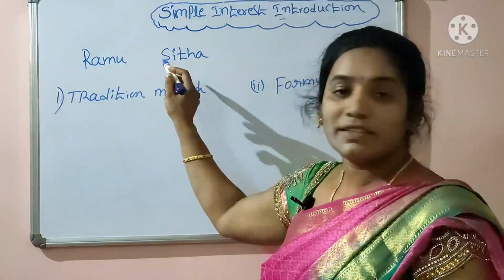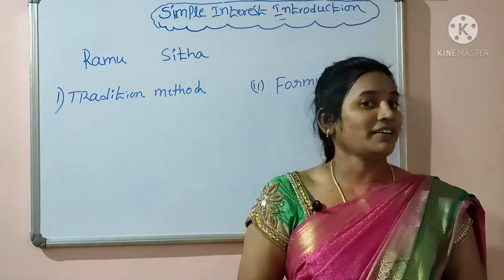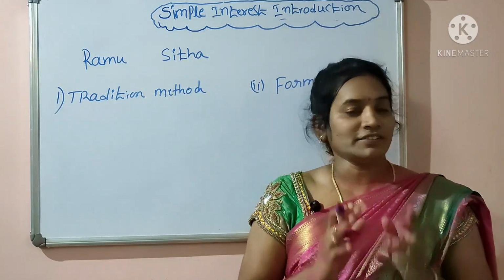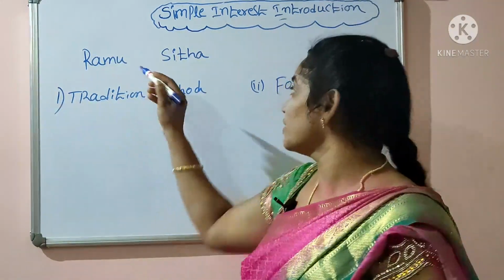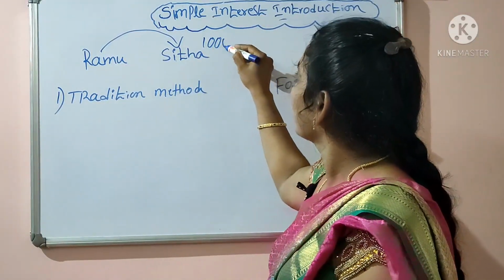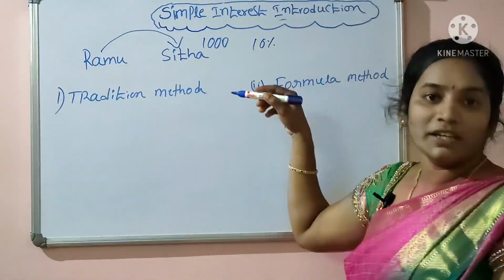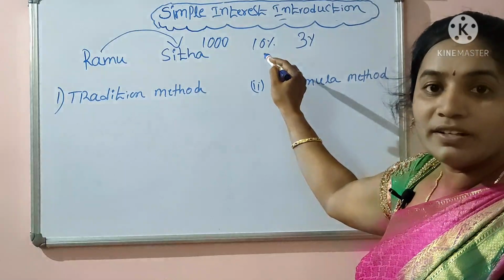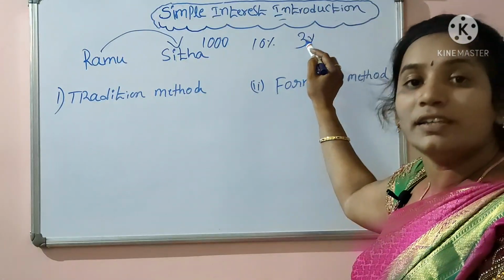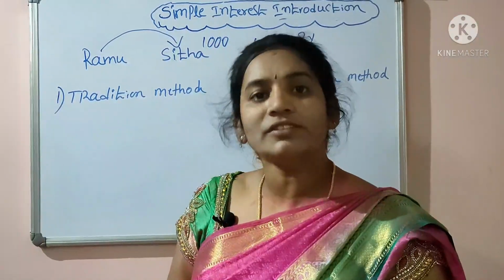Here Ramu and Sita are the best friends. One day Sita wanted to start a business but she had a shortage of money. In that situation Sita borrowed 1000 rupees from Ramu. 1000 rupees, rate of interest 10%. How many years? 3 years. Here 1000 is the principal, 10% is the rate of interest, 3 is the years. Let's see how much amount Sita will pay after 3 years.